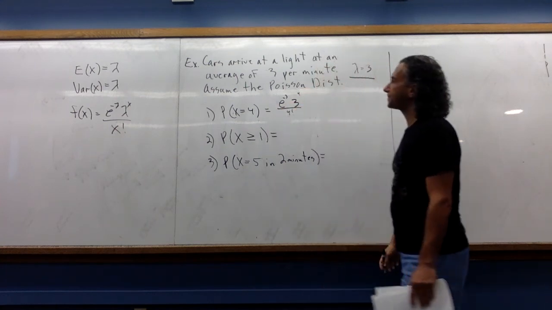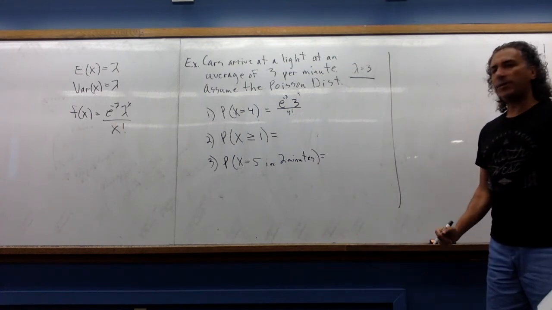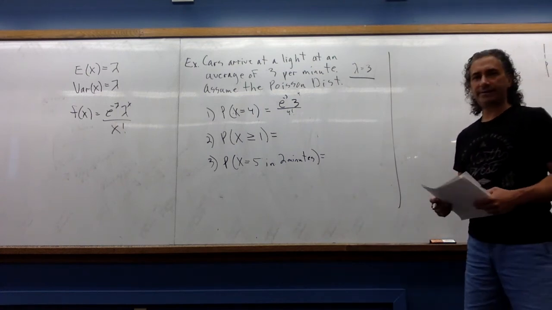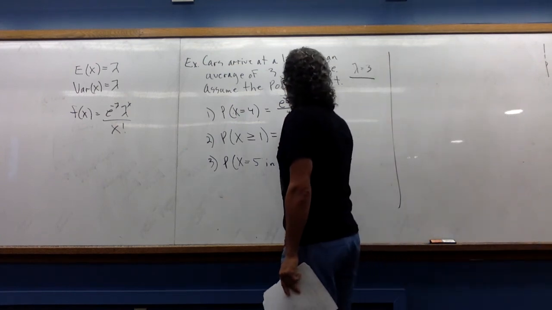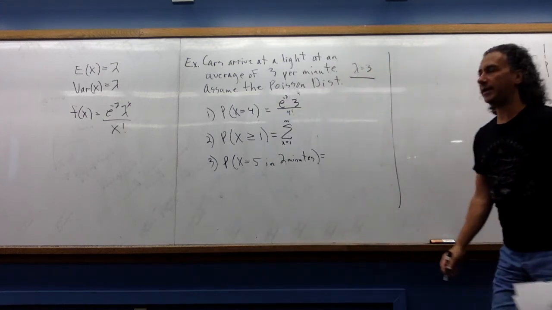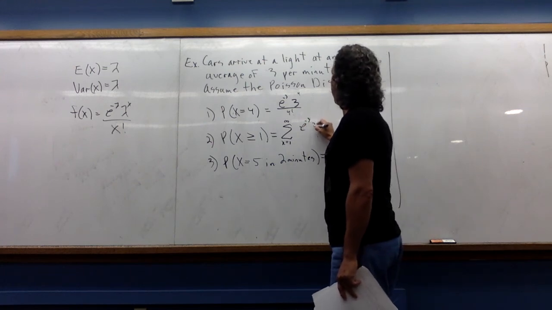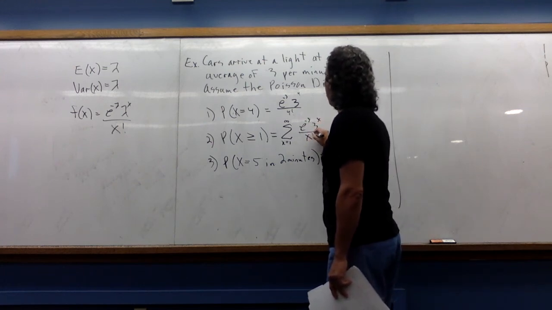And that's it. The probability that x is bigger or equal to 1, we can actually do 2 different ways. Well, first off, if it's bigger or equal to 1, then we can sum this distribution from 1 to infinity. And we get e to the minus lambda, lambda to the x over x factorial.